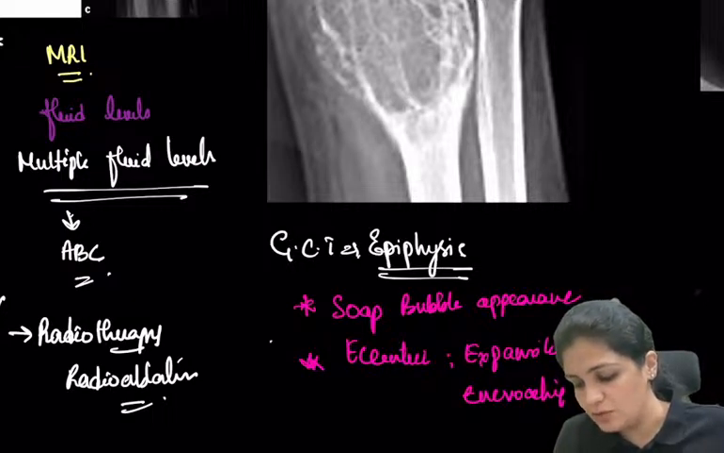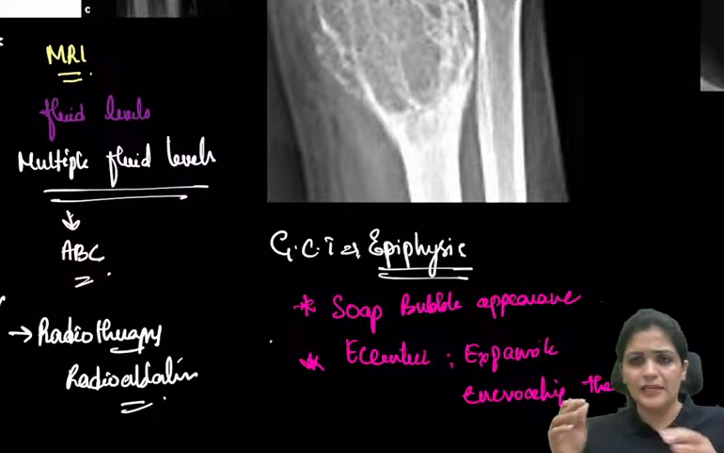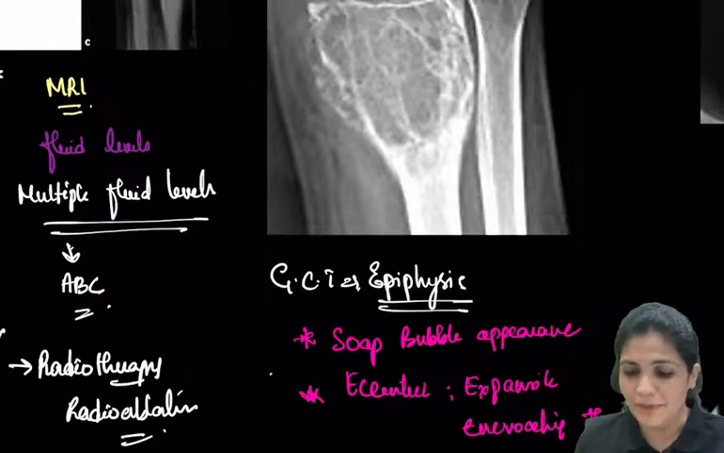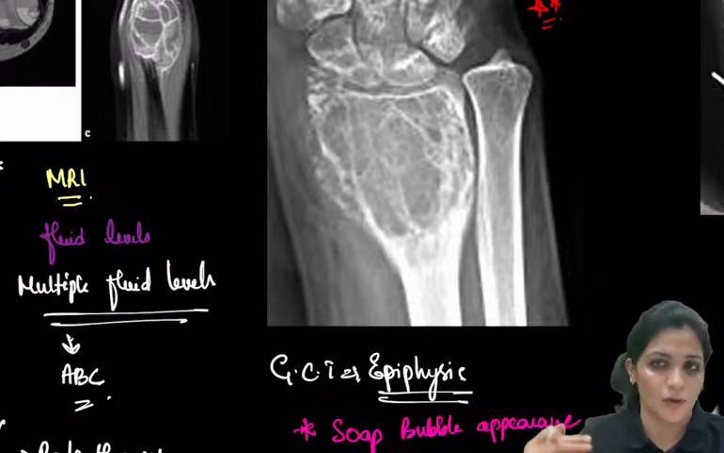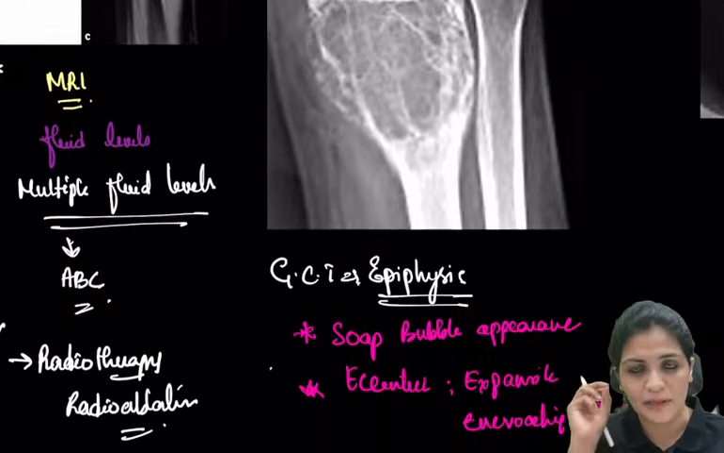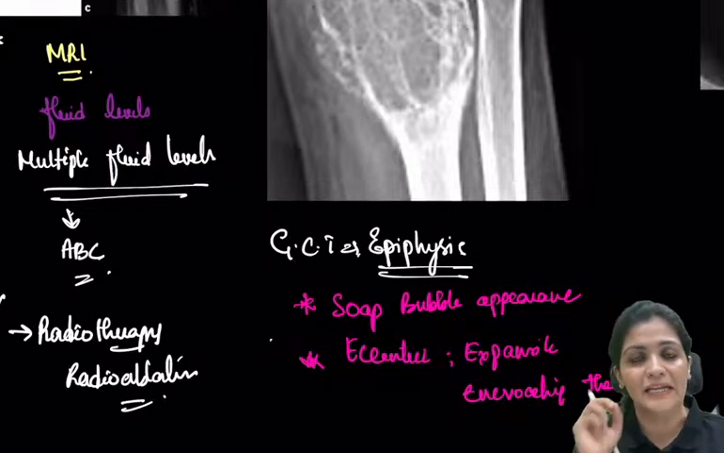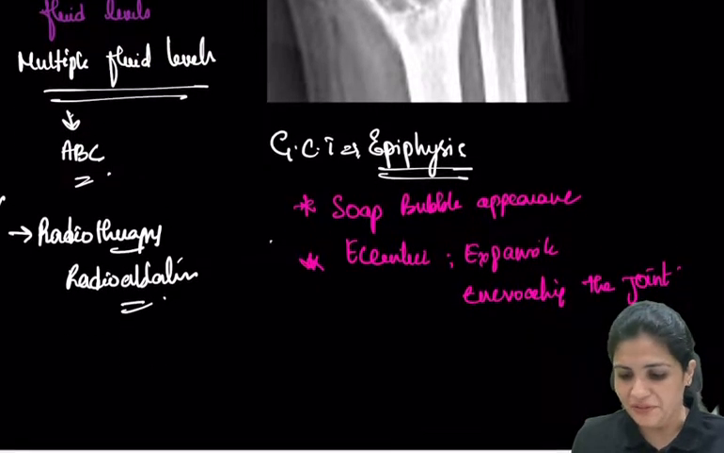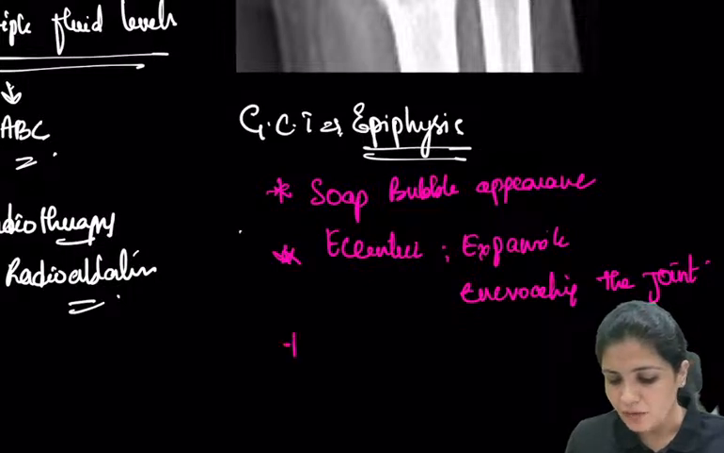So it is encroaching the joint. You see that it is almost touching the joint. So this is encroaching onto the joint, but will never cross the joint line. Usually it will never cross the joint line. So that is the important thing regarding your giant cell tumor, right? And what is one more important thing which you have to remember? So how do you treat it?